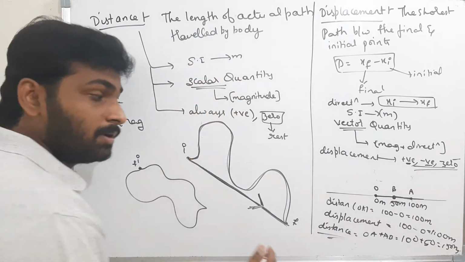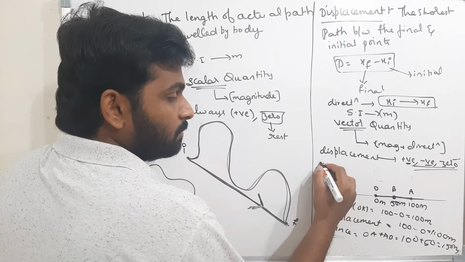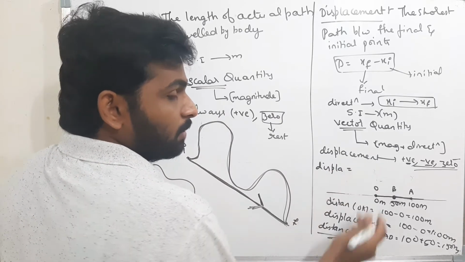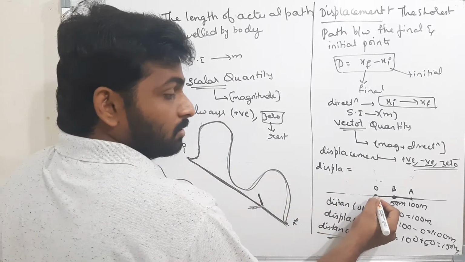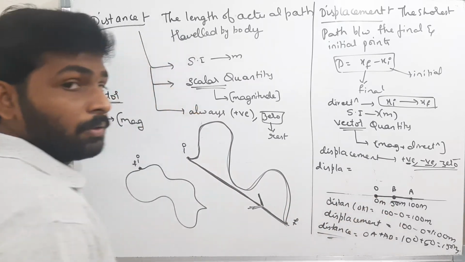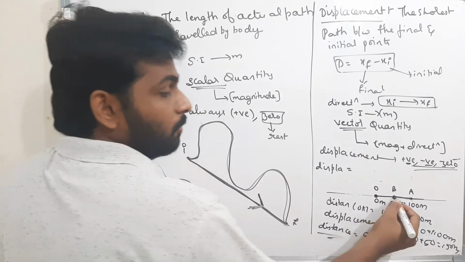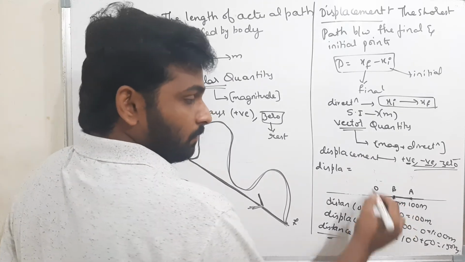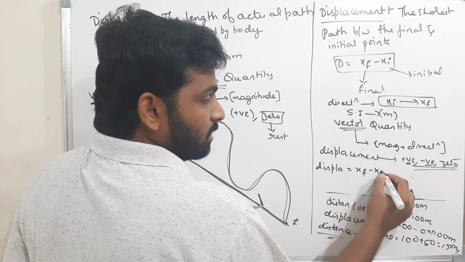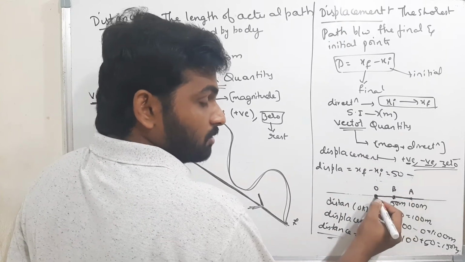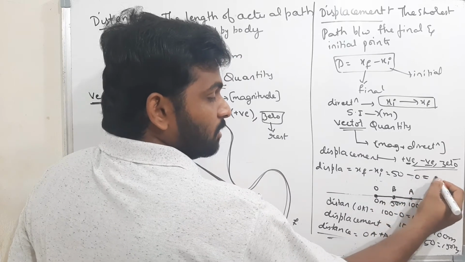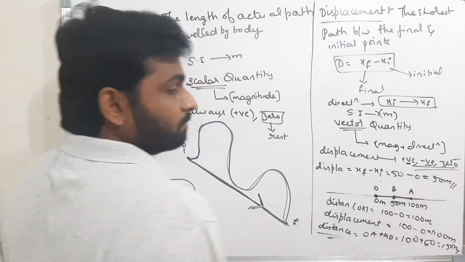But what is the displacement? Displacement: what is the initial point? The initial point is this one. What is the final point? The final point is B. Therefore, displacement is xf minus xi. What is the final position? 50. What is the initial position? 0. So the displacement is 50 meters.